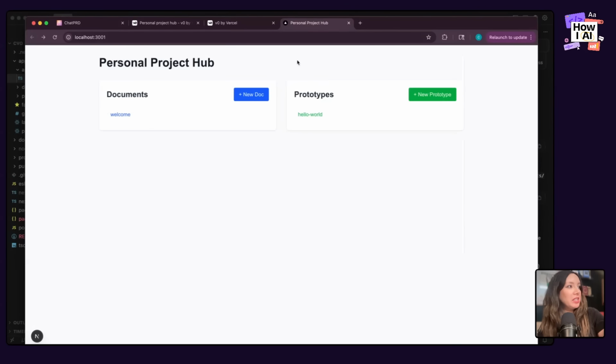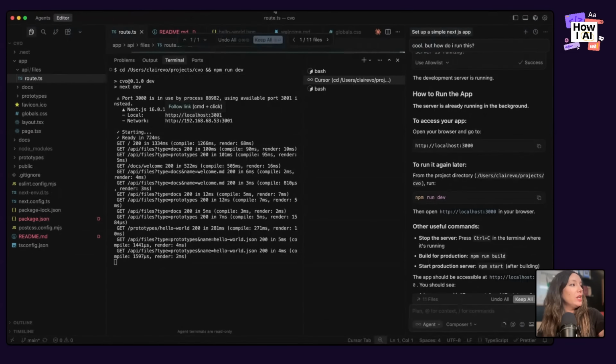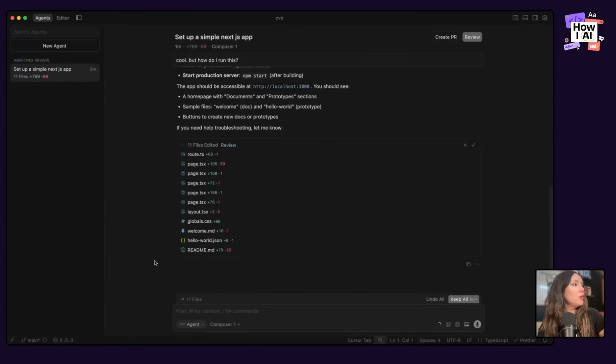Perfect. This is exactly the level of complexity I wanted. And then prototypes, which is just a little hello world prototype. I don't actually want the HTML, CSS, and JavaScript exposed here. So I'm going to go back to agents and I'm going to say, you got this almost right, but I don't need the code snippets